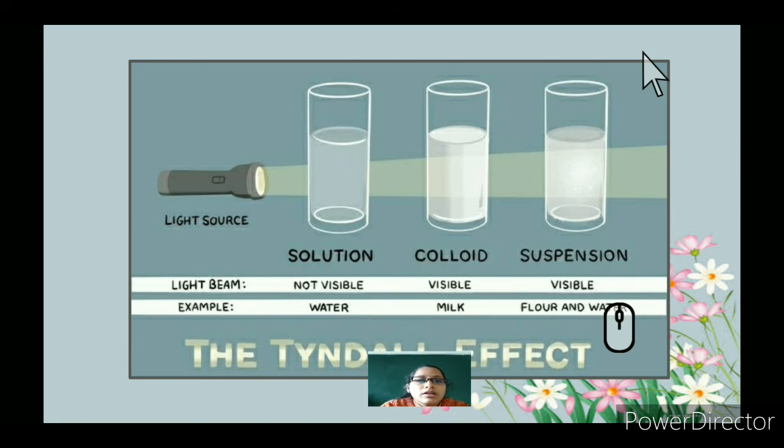For the next example, consider a light source and a light beam. Through a solution, especially water, the light beam is not visible. Through a colloid, such as milk, the light passing through is visible. In a suspension too, such as flour and water, if you add flour to water, you can see the light visible there.